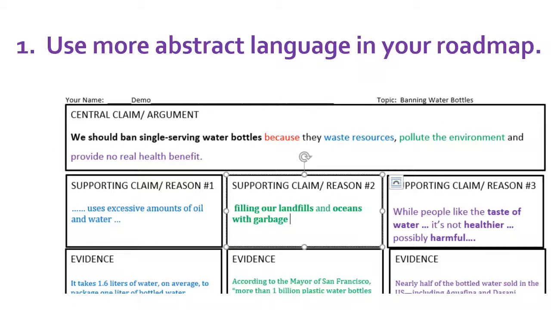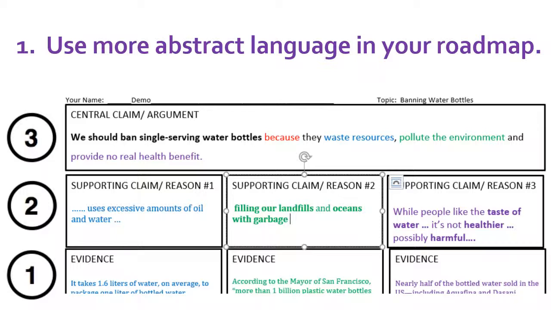The first tip is to use more abstract language in the roadmap portion of your claim. In planning our essay, we started with specific pieces of evidence and grouped them with other pieces of evidence to find a bigger idea that was a reason to support our claim. We wrote that reason as a topic sentence. Then we collected those reasons in the roadmap portion of our claim.